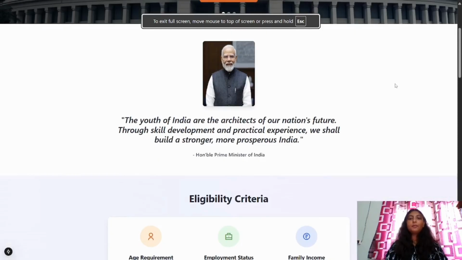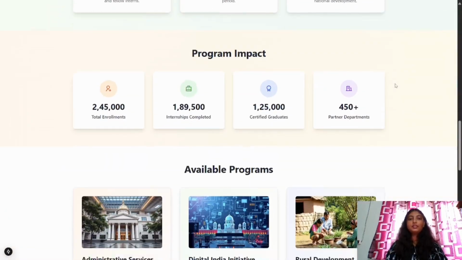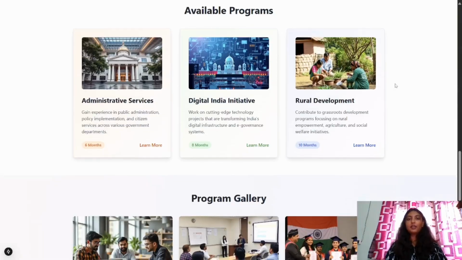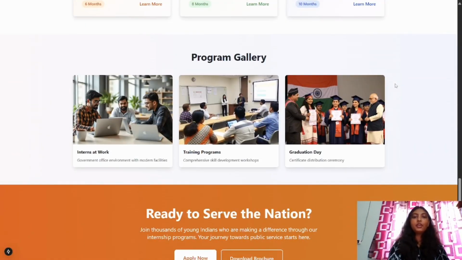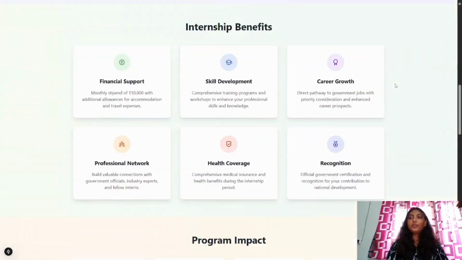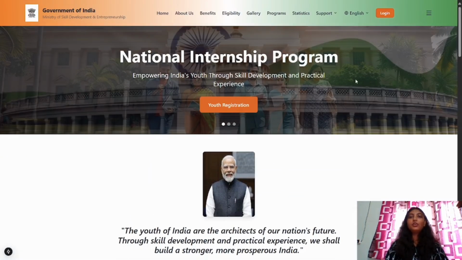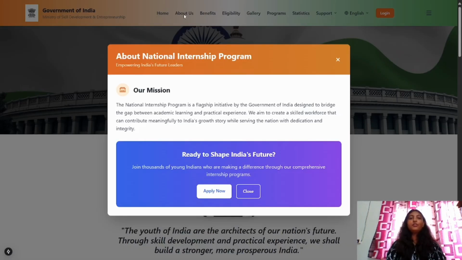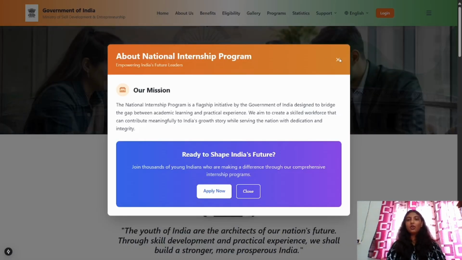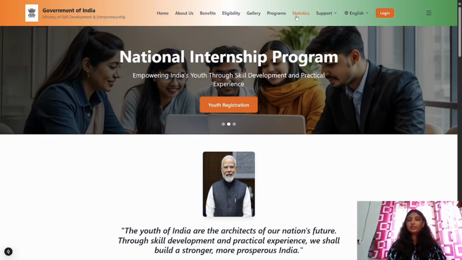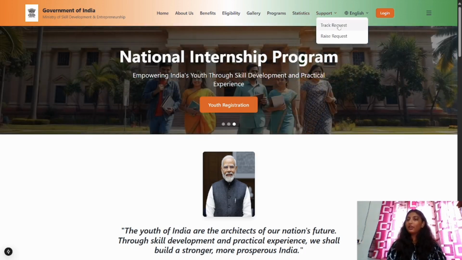So this is the landing page of our prototype. Here you can see various things like program impact, available programs, program gallery, and so on. Now moving towards the navigation bar, here you can see various items such as About Us, where we have mentioned our mission and more, Benefits, Eligibility, and so on. Through Support, you can track your application request or raise a request.